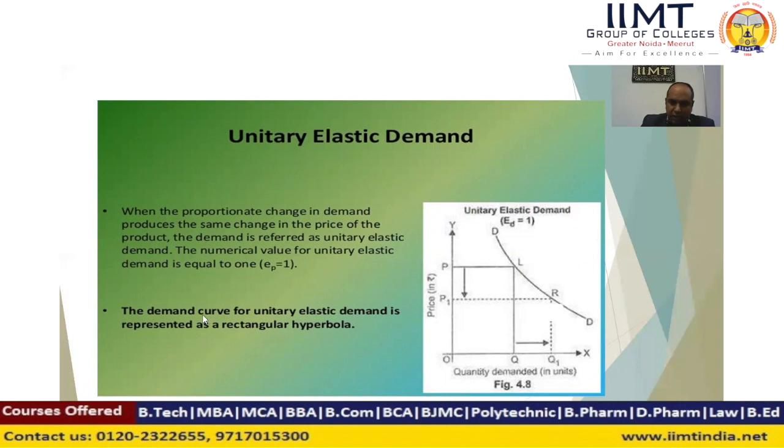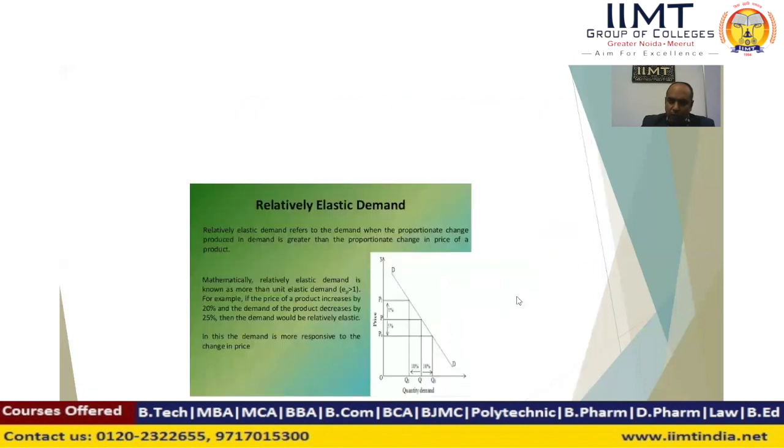The curve is a rectangular hyperbola. That type of elasticity is generally found in normal goods, when the percentage change in quantity demanded and the percentage change in price are both equal.